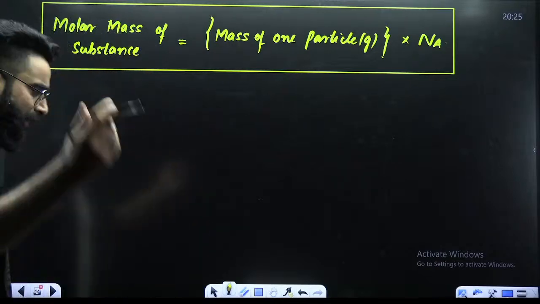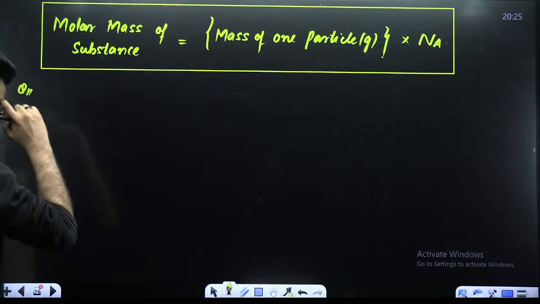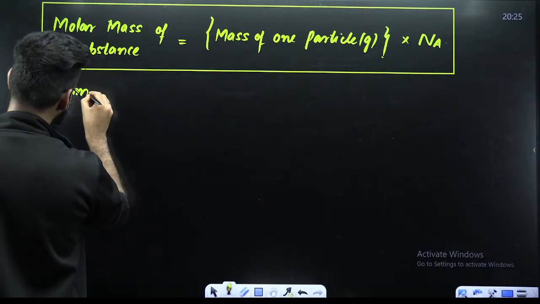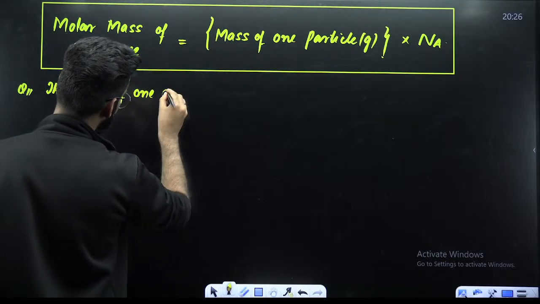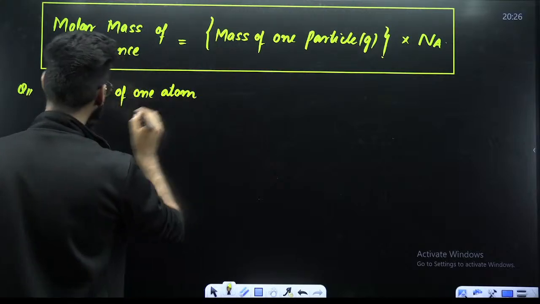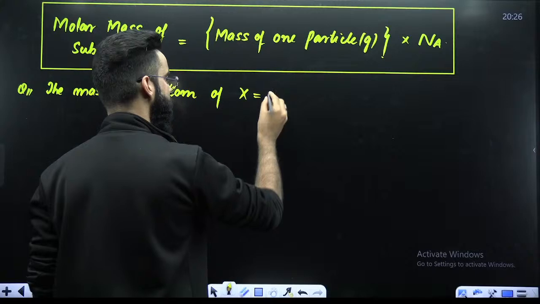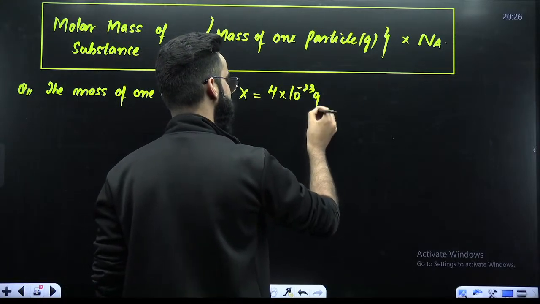For example, one simple and basic question I'm giving you. Let me see if you can solve this or not. The mass of one atom of an element X is equal to 4 into 10 raised power minus 23 grams.